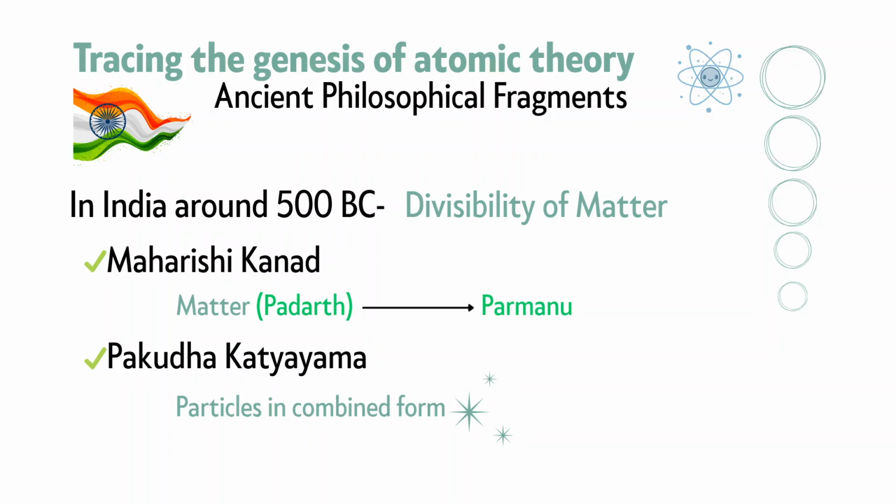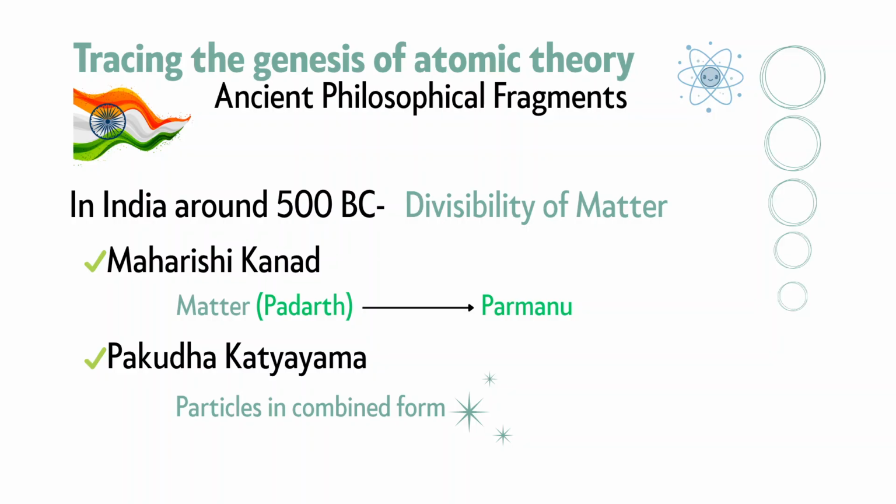Long ago, around 500 BC, the Indian philosopher Maharishi Kand proposed a fascinating idea, divisibility of matter. He said that if we keep dividing matter, we finally reach the smallest particle which cannot be divided further. He called it Parmanu, and matter is called Padarth.